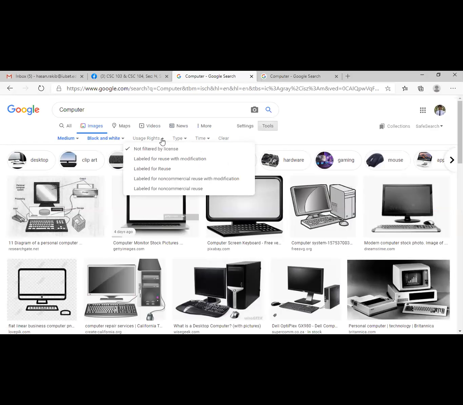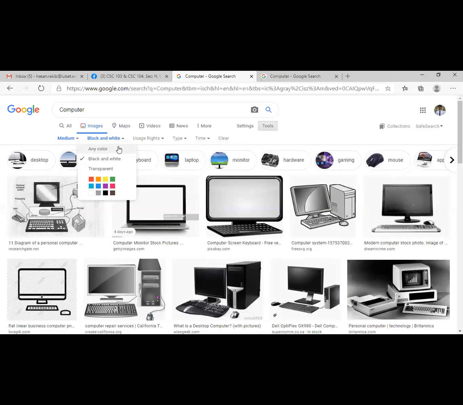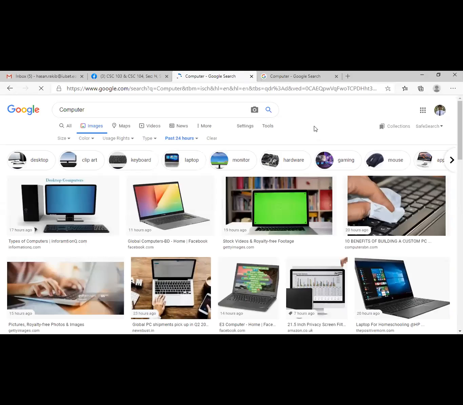Then time: if you want a very recent picture of your computer, you have to select the past 24 hours. If I select past 24 hours, I'm going to get very recent pictures uploaded by different people.